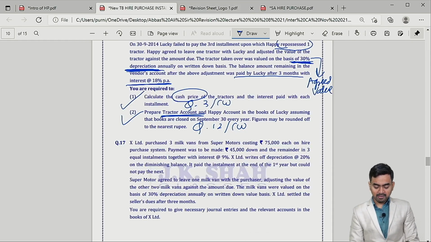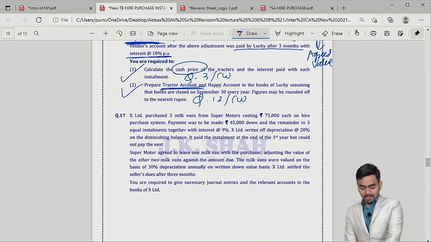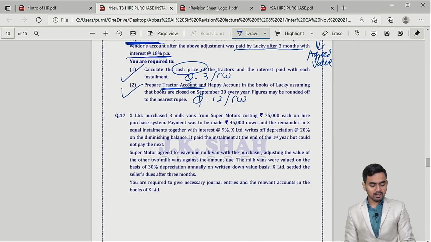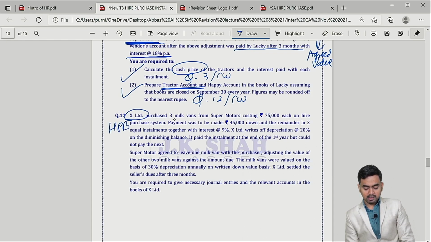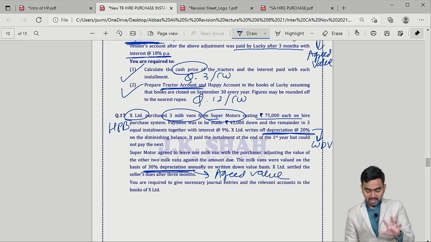Next is question number 17, on the screen please. If you check what they have given, X Limited purchased, on hire purchase, 3 milk vans from Super Motors at 75,000 each. Now over here depreciation, this depreciation will be useful for WDV calculation. Now they are repossessing the asset, 30% depreciation will be useful for agreed value calculation. Okay, at the end what they are asking, you are required to give necessary entries.